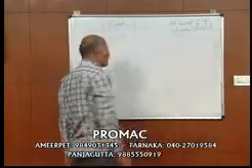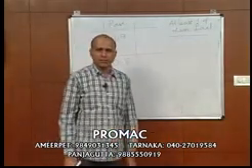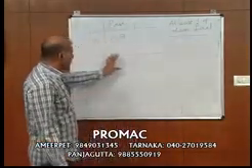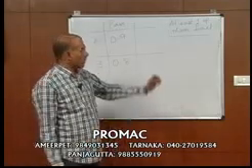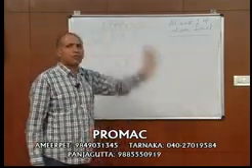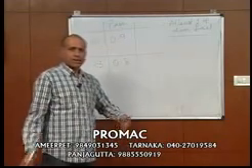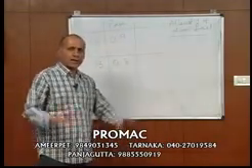Probability that A will pass the exam is 0.9. Probability that B will pass the exam is 0.8. What is the probability at least one of them will fail the exam? Let's see how we can solve this in a very simple way.